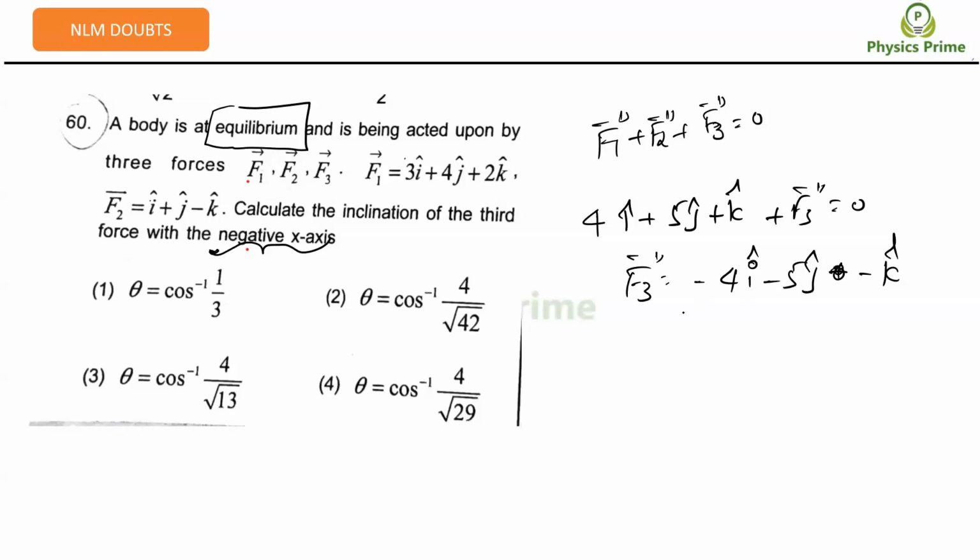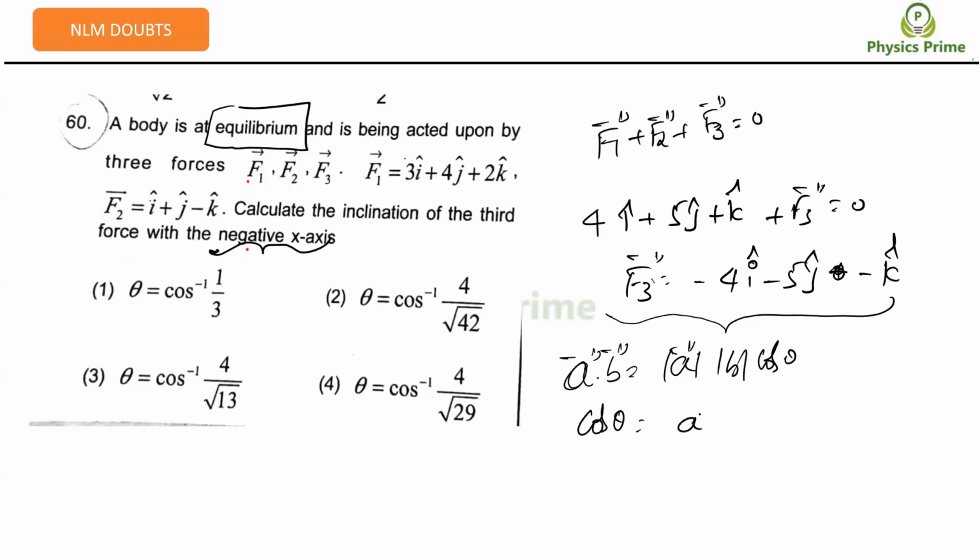Yes, sir. First, what is the angle made by this vector with the x-axis, y-axis, and z-axis? Shall we solve? Yes, sir. The angle between two vectors: A vector dot B vector is equal to mod A mod B cos theta, right? Can I write it as cos theta is equal to A vector dot B vector by mod A and mod B? Tell me.